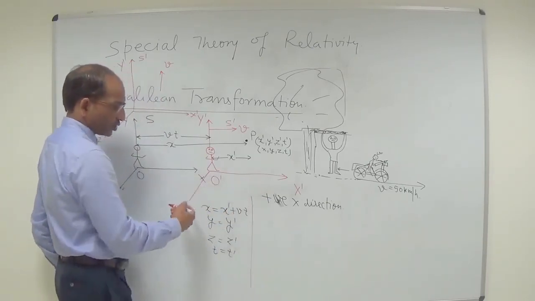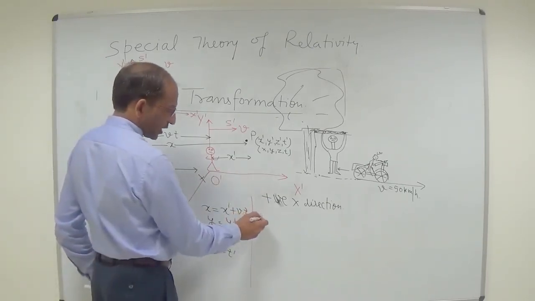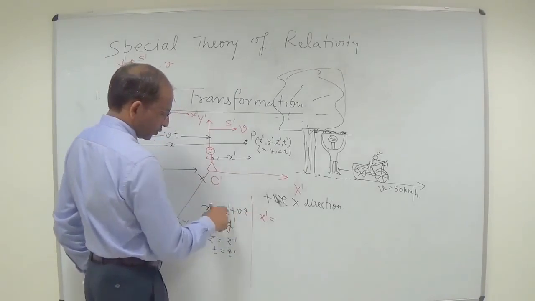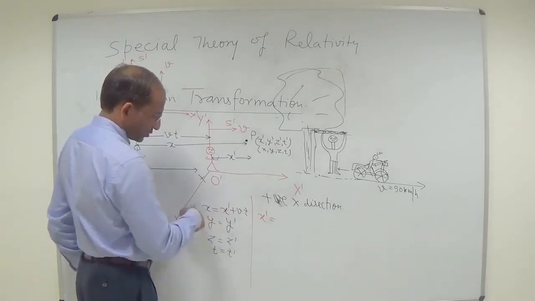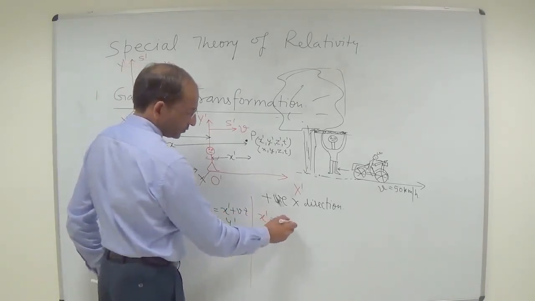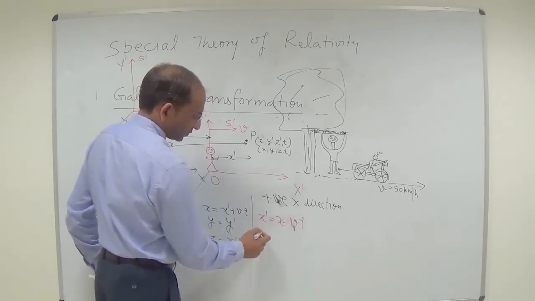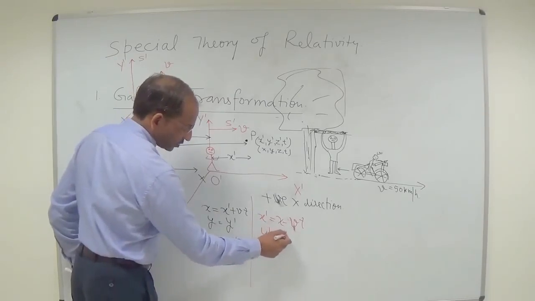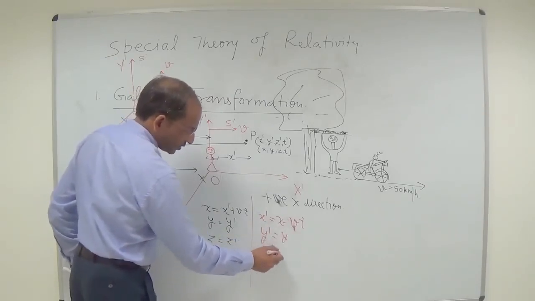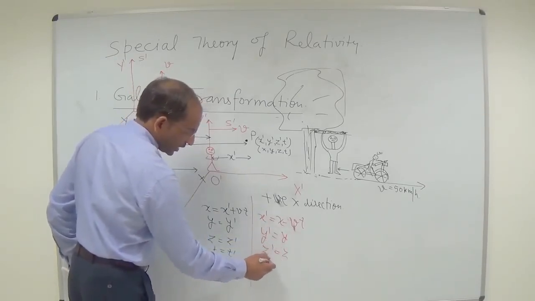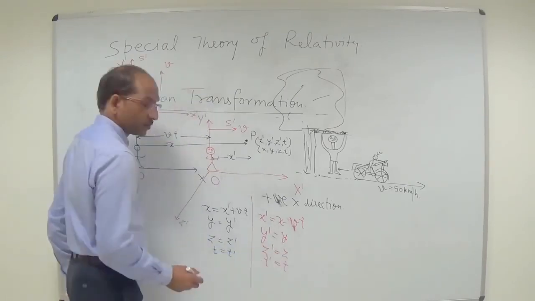And now according to O prime, the transformation is x prime is equal to x minus vt, y prime is equal to y, z prime is equal to z, and t prime is equal to t.